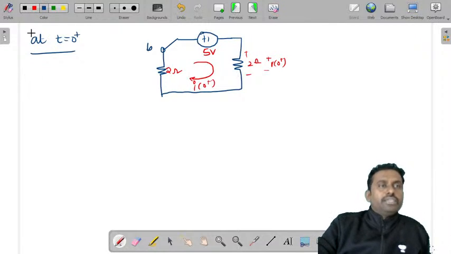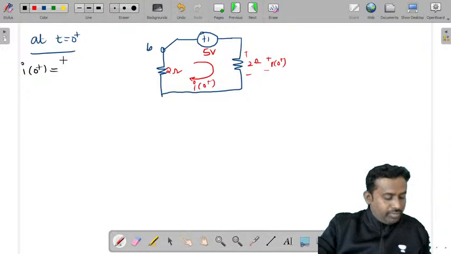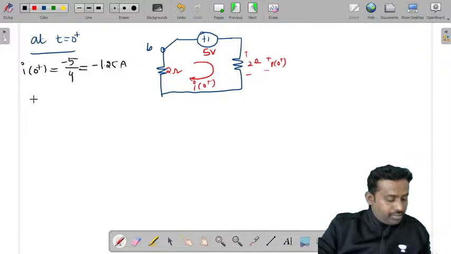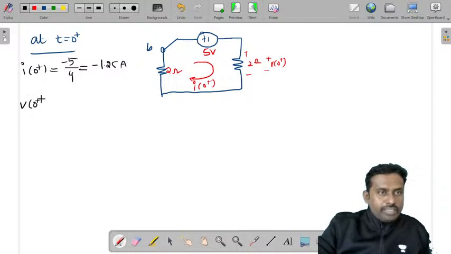So what is I of 0 plus now? I of 0 plus is equal to minus 5 by 4, that is minus 1.25 amperes. It is voltage by resistance, and the total resistance is 4 ohms. What is V of 0 plus?